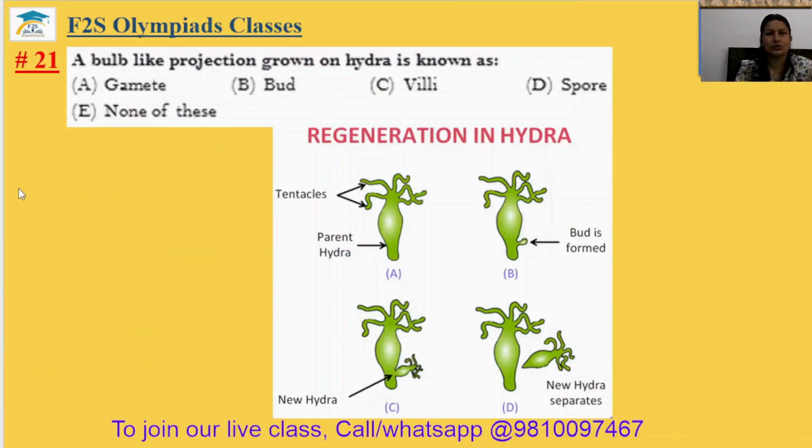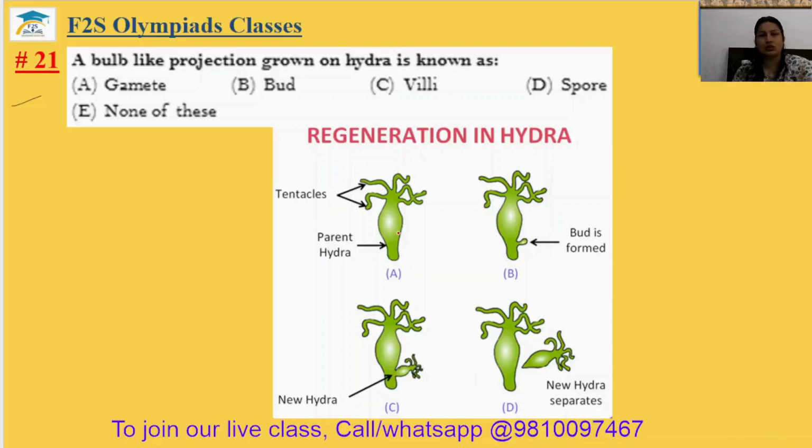Grade 8 Silver Zone Comprehensive Book, Chapter 6 Reproduction and Adolescence. Video Part 2, Question number 21. A bulb-like projection grown on hydra is known as.